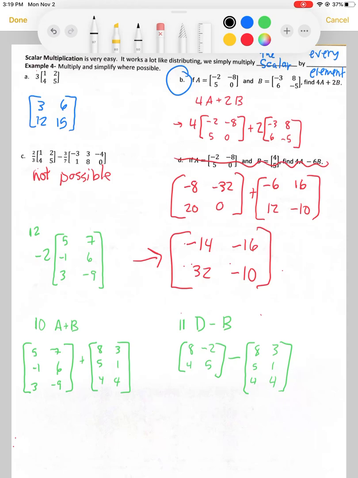The two main things you have to remember is you can only add matrices or subtract them if they have the same dimensions. So if you look here at 11, notice what are the dimensions of these two matrices? We've got a 2 by 2 matrix over here because there are 2 rows and 2 columns, and this is a 3 by 2 matrix because we have 1, 2, 3 rows and 1, 2 columns. So that's a 3 by 2. So we have a dimension mismatch, so we cannot add or subtract these two matrices. So we would just answer this one not possible. Different dimensions.